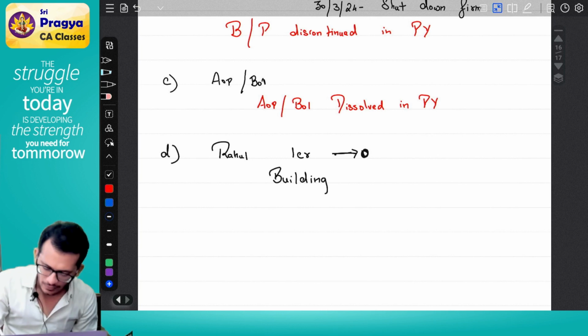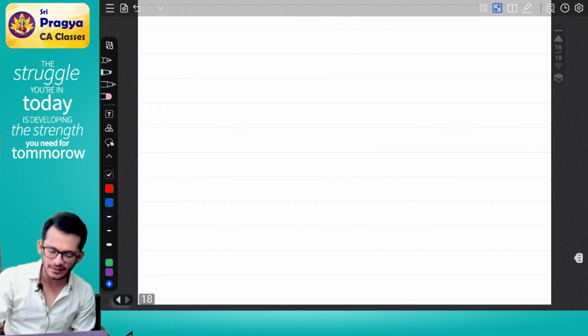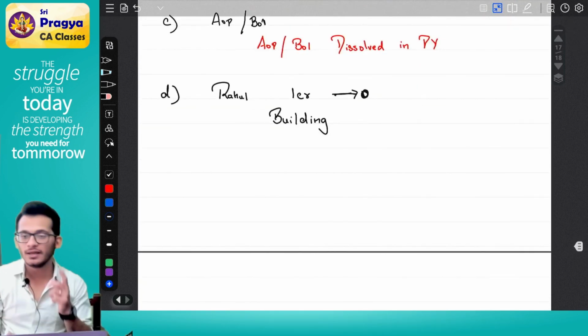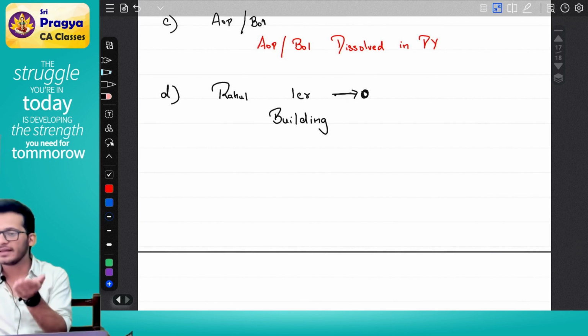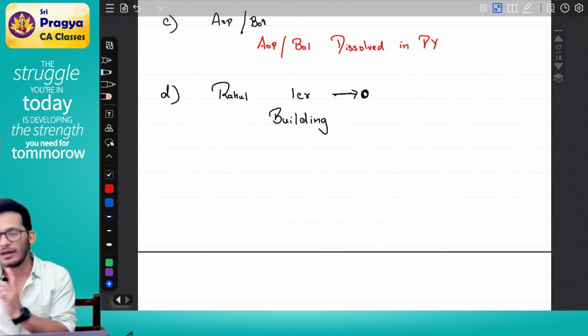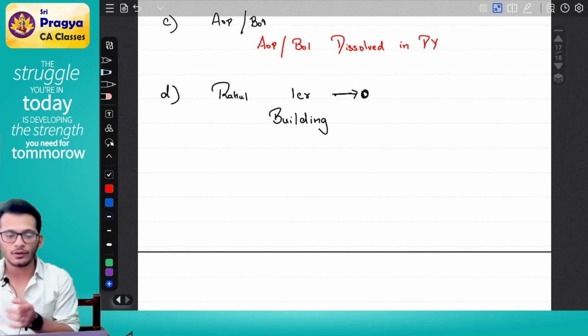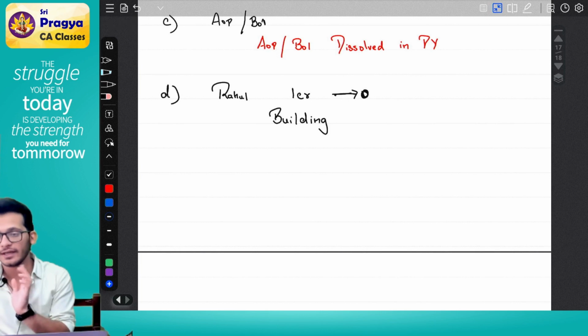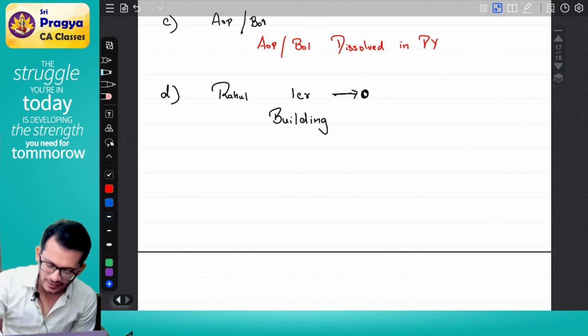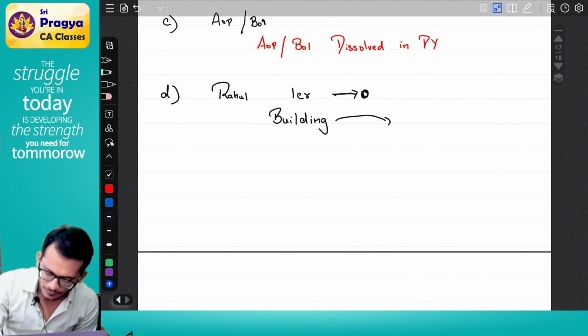What will the assessing officer generally come and do? He will come and say, Rahul, you have a building in your name. I will sell off your building and collect my tax. Yes or no? I will sell off the building and collect the taxes. Now Rahul does not want to give his building to the assessing officer for tax. So what Rahul did is, Rahul silently sold off the building also.